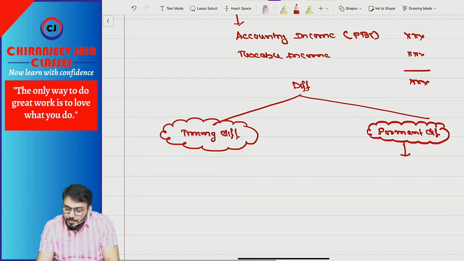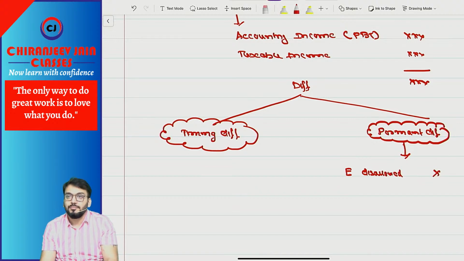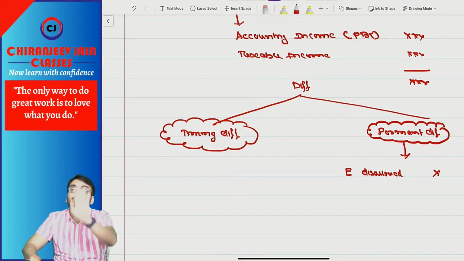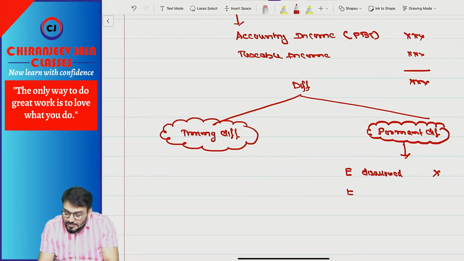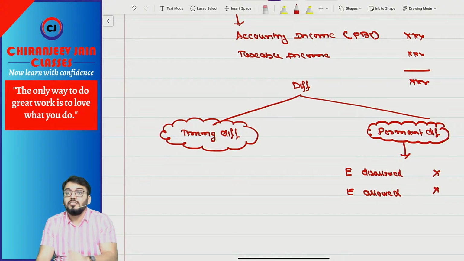Means if I say permanent difference, an expense that is disallowed in the current year will never be allowed in future. The expense disallowed under the Income Tax Act will not be allowed in future, so that is a permanent difference. Similarly, an expense allowed under the Income Tax Act will never be disallowed in future. That is an item of permanent difference. Are you getting what I am saying?